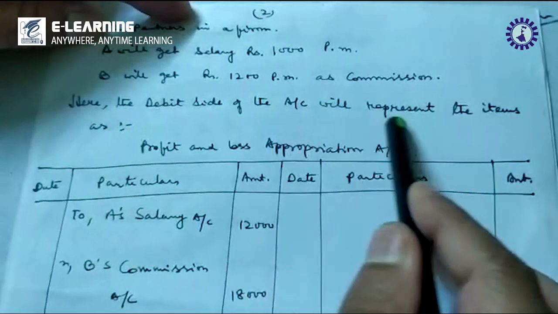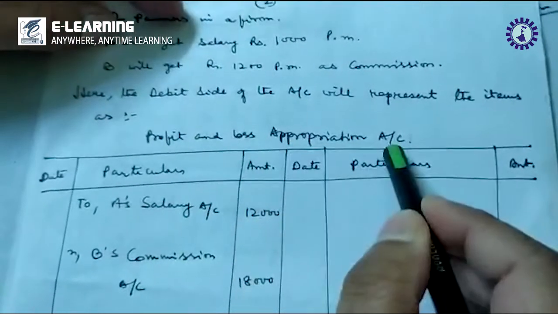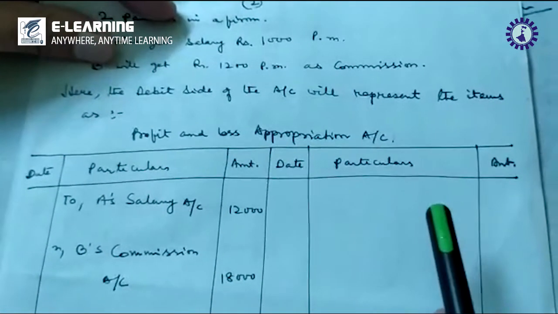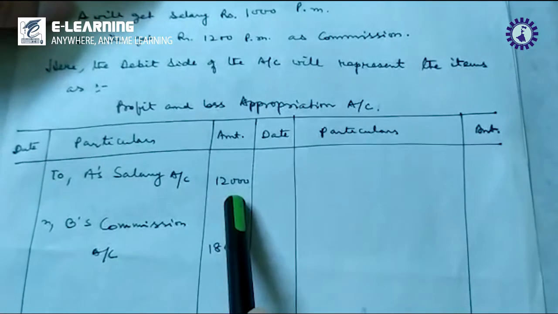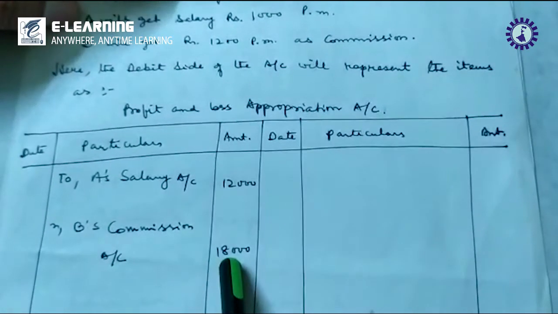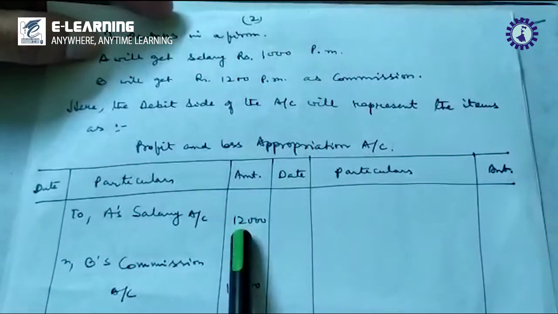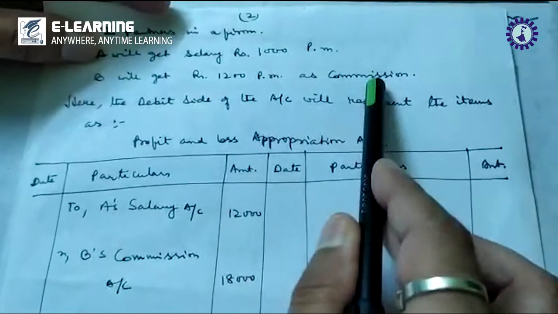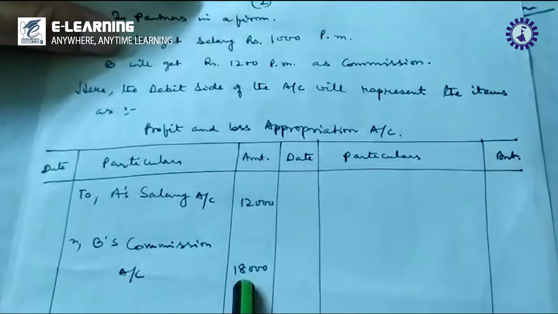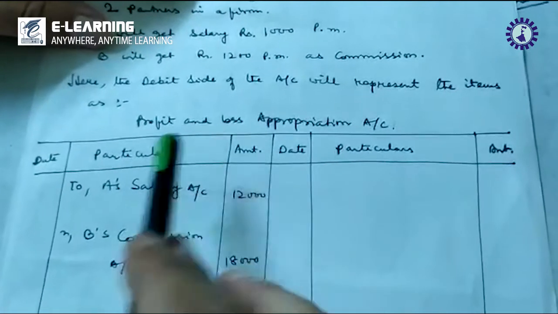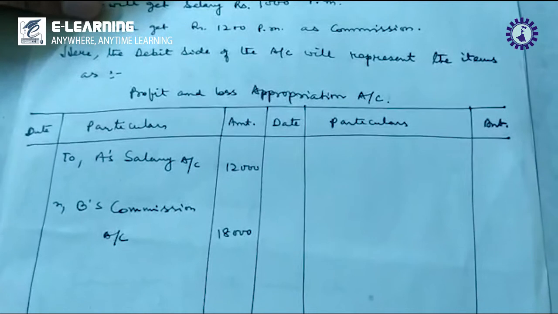Here the debit side of the account will represent the items. We are discussing the debit side of the profit and loss appropriation account. Just now I have shown you the credit side and now I am going to show you the debit side. It's A's salary rupees 12,000 and B's commission rupees 14,400. Why? A will get a salary of rupees 1,000 per month, so it's 12,000, and 1,200 per month as commission comes to rupees 14,400 on a yearly basis. Clear? This is the debit side, and the previous problem which I showed you as an illustration was the credit side.